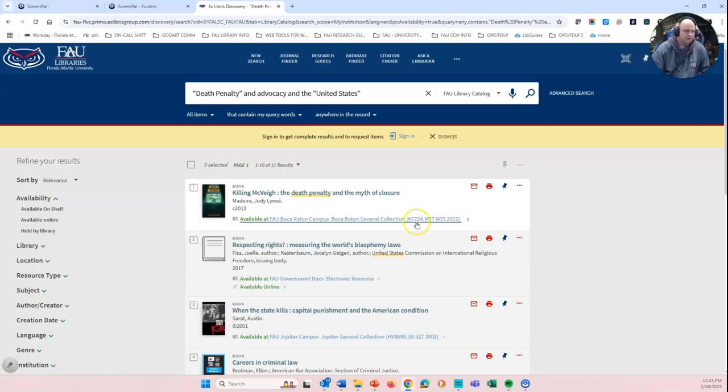So KF224, that's letting me know it's relatively in the beginning of the range of books in the KFs. And then it says .M37, M33, 2012. That entire call number should be on the spine of the book. So take a picture of this with your phone, write it down on a piece of paper, and you can go begin looking for a book.